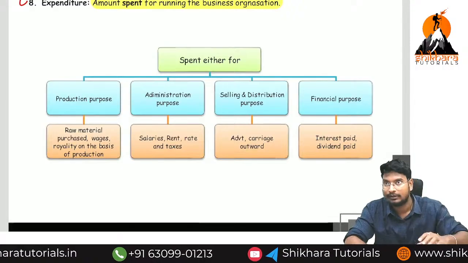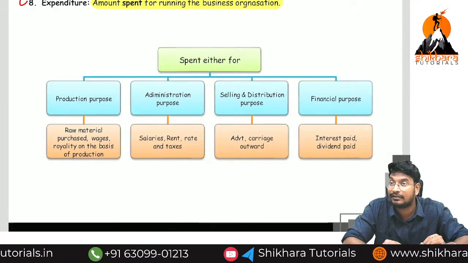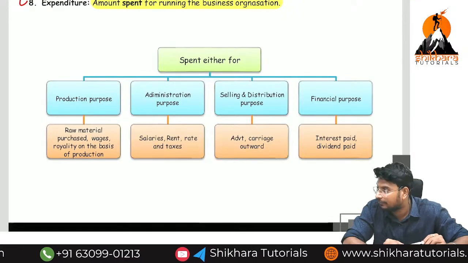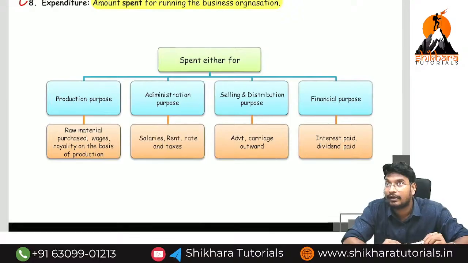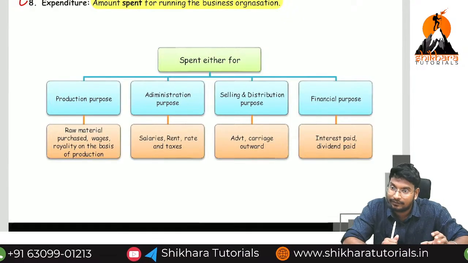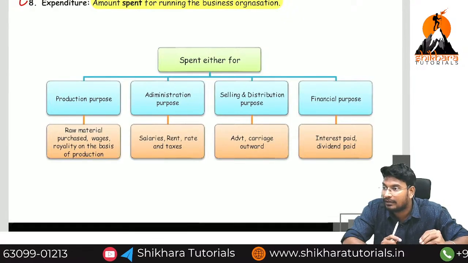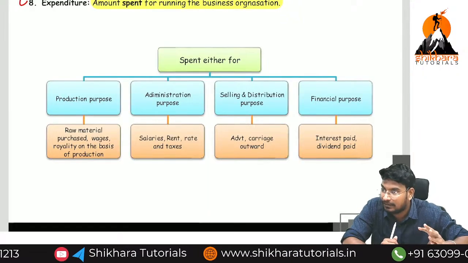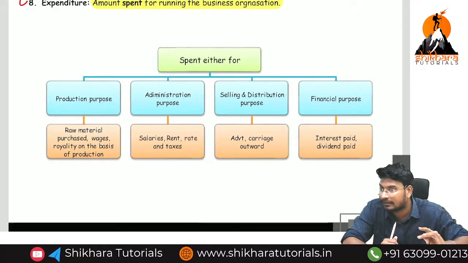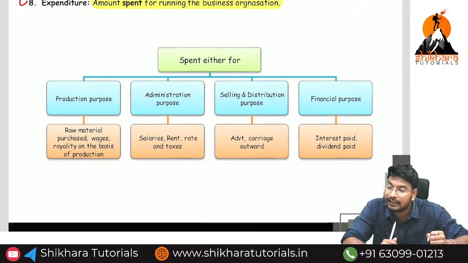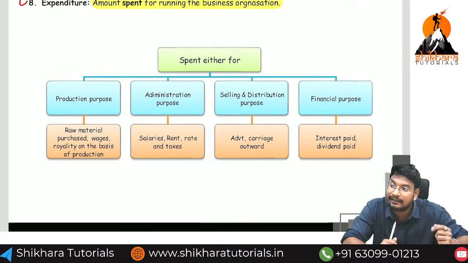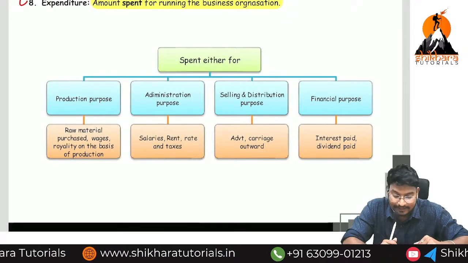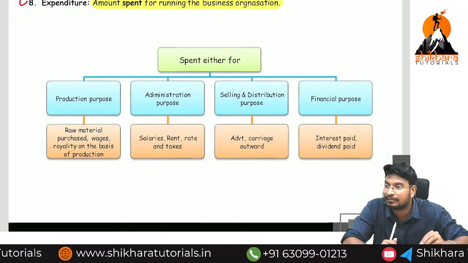Imagine we have taken a franchise of Tea Types. In order to start a tea shop, what are the requirements we need? We need to purchase the raw material for the tea: milk, water, tea powder, etc. These are the things we are purchasing for production and then resale. So this type of expenses is called production purpose expenses.